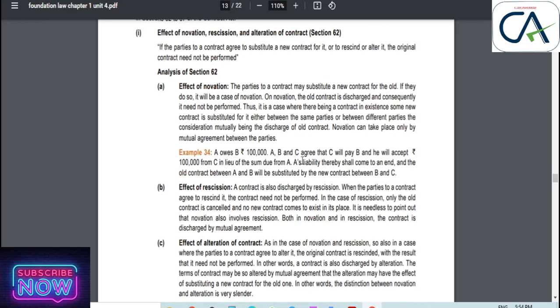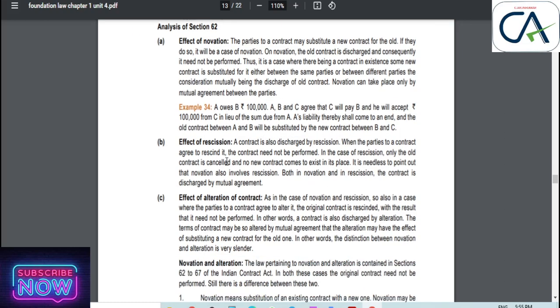A, B and C agree that C will pay B and B will accept 1 lakh from C in lieu of the sum due from A. A's liability thereby comes to an end, and the old contract between A and B is substituted by a new contract between B and C. In this case, novation is effected.